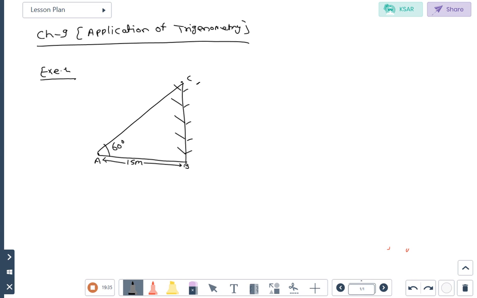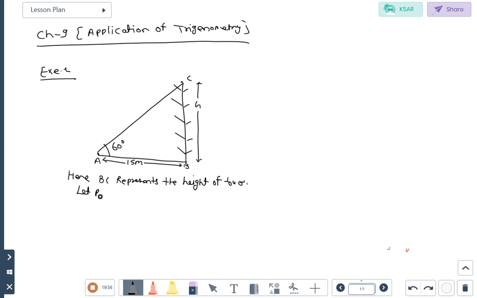So what we will find out here is the height of the tower, let it be H. Here BC represents the height of the tower.